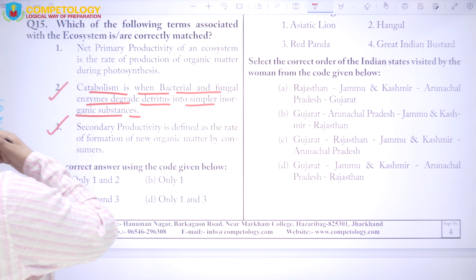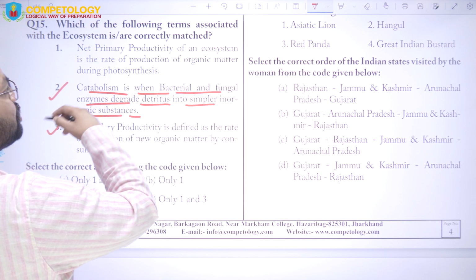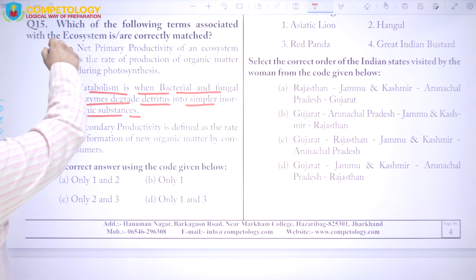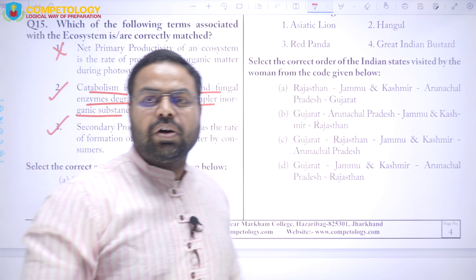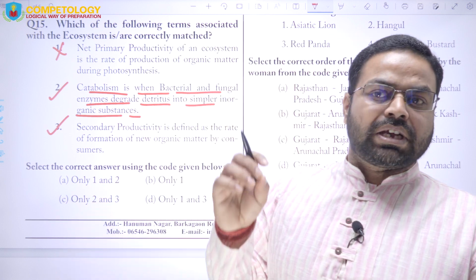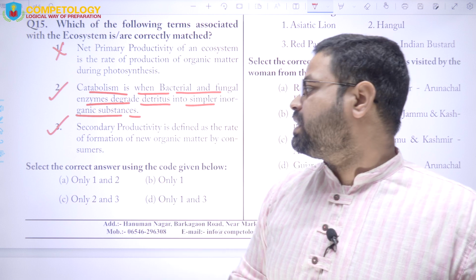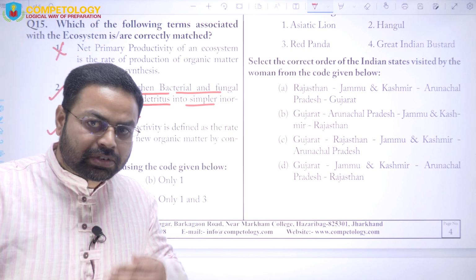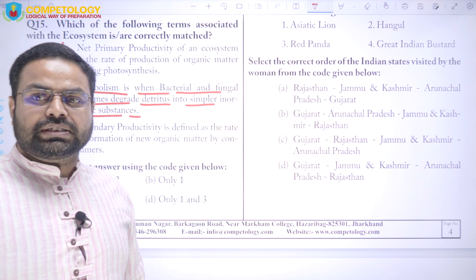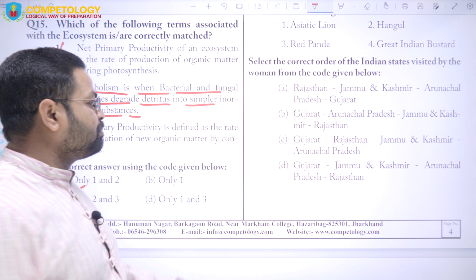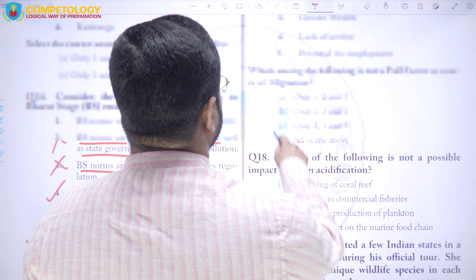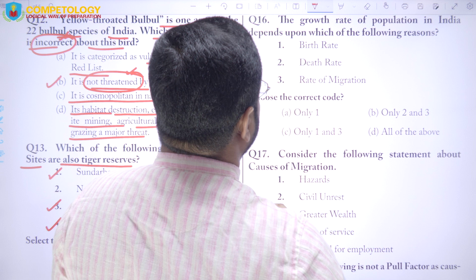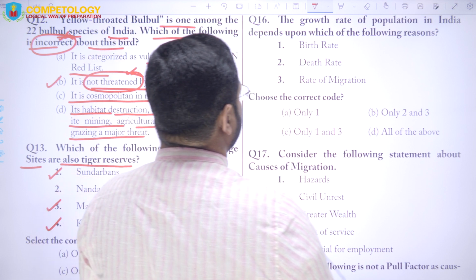So net primary productivity in the ecosystem is the rate of production of organic matter during photosynthesis. So not only photosynthesis, but chemosynthesis also causes primary production, and because of that the first statement is incorrect and the answer will be C, that is 2 and 3. Along with photosynthesis, chemosynthesis also functions as a process of primary production. Now come to question number 16. Here in question number 16 it says that the growth rate of population in India depends upon which of the following?